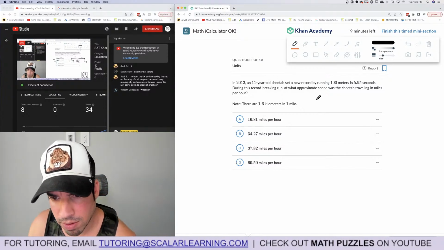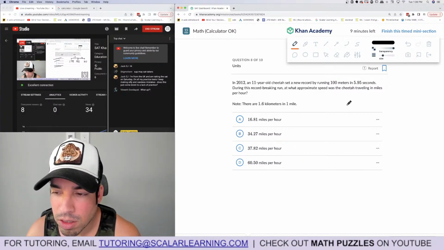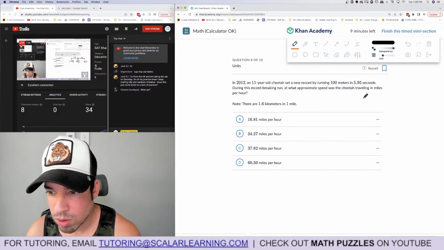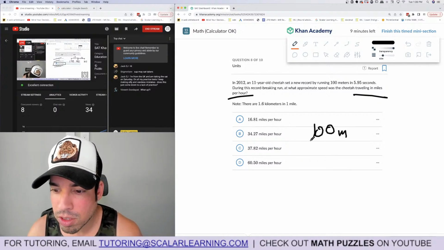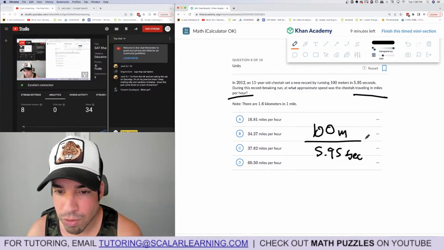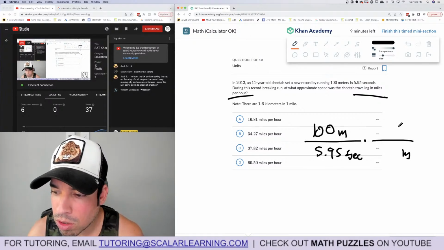8. In 2012, an 11-year-old cheetah set a new record by running 100 meters in 5.95 seconds. During this record-breaking run, at approximately what speed was the cheetah? Miles per hour. Got it. So 100 meters in 5.95 seconds. First we need to convert the meters to miles. So we go to kilometers, meters to kilometers.